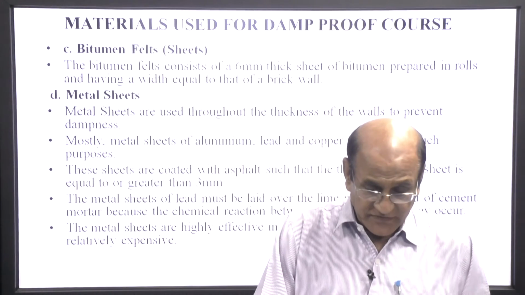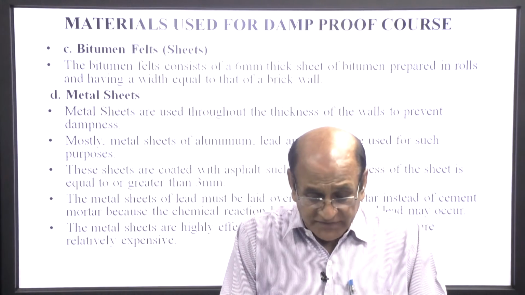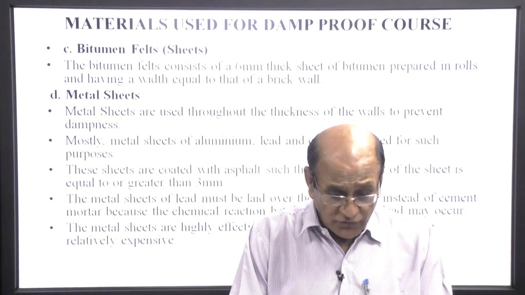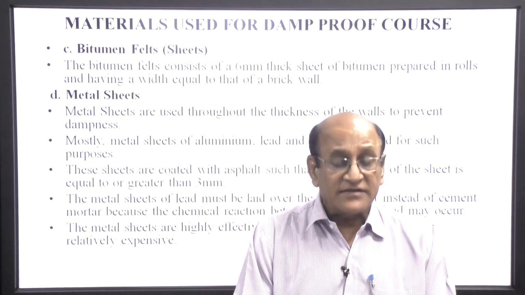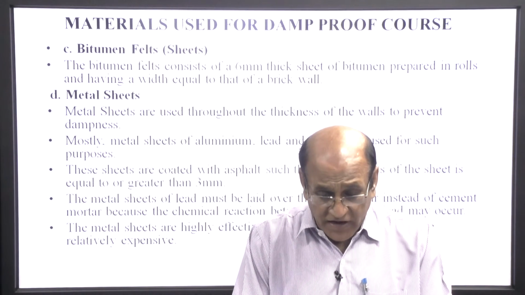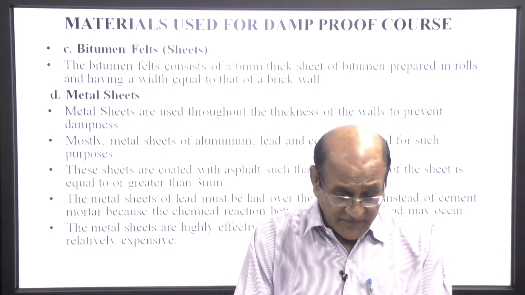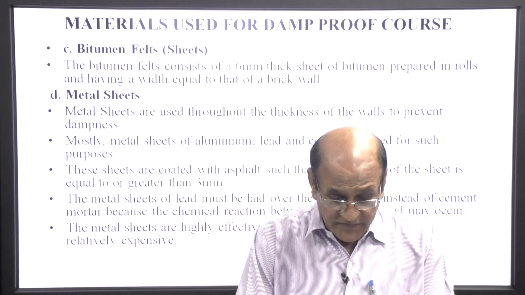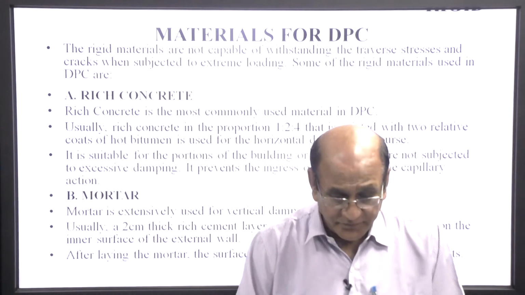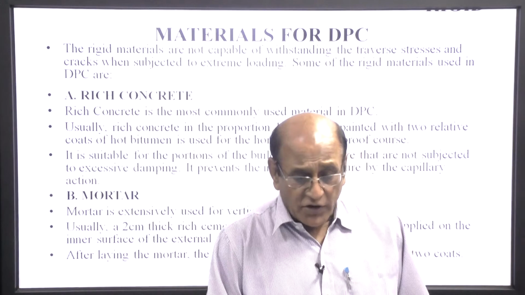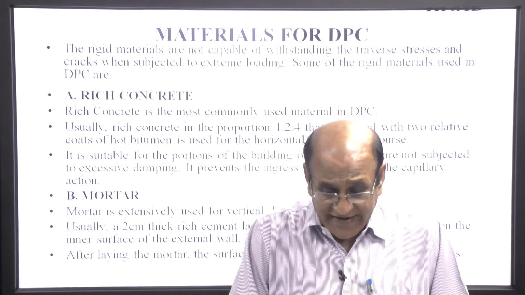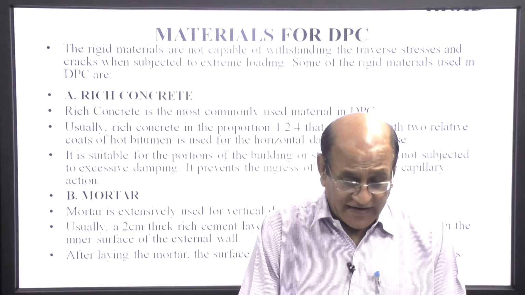These sheets are coated with asphalt such that the thickness of the sheet is equal to or greater than 3 millimeter. The metal sheet of lead must be laid over lime mortar instead of cement. The metal sheets are highly effective in preventing dampness, but are relatively expensive. Mastic material for DPC. The rigid materials are not capable of withstanding the transverse stress and crack